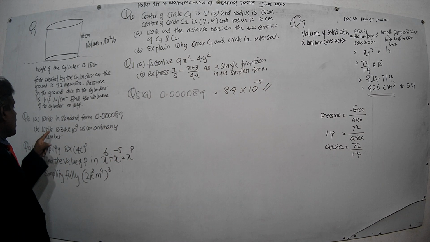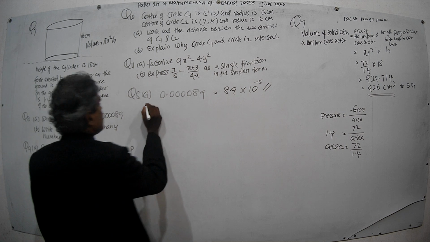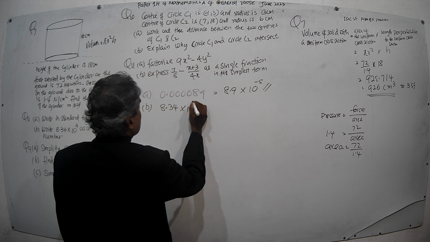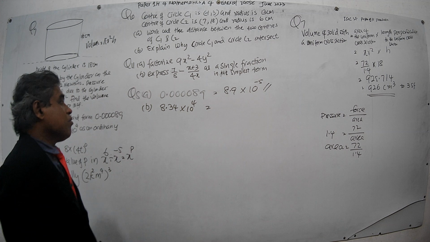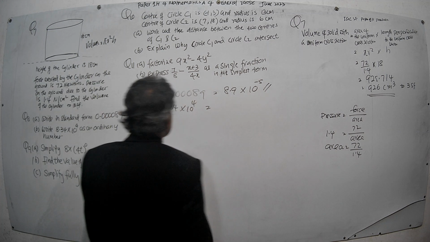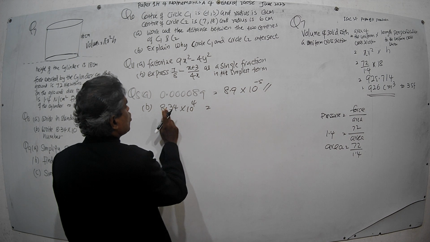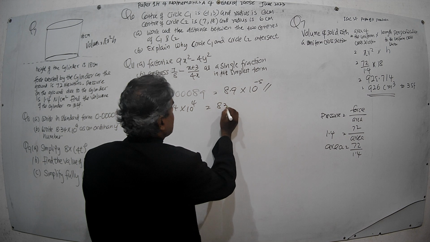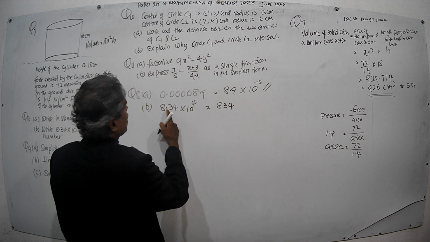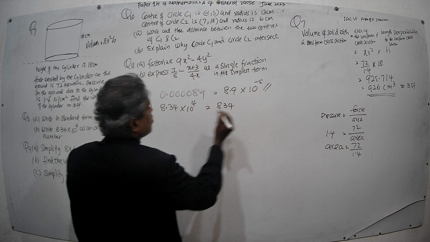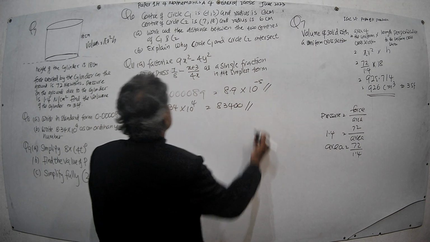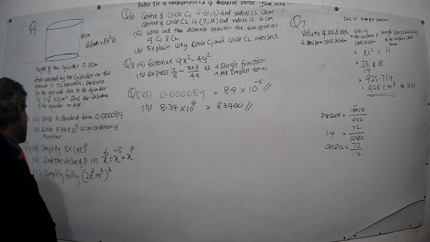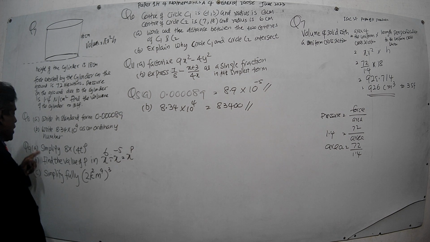Right. Now next one. Write 8.34 into 10 to the power 4. Now here 10 to the power 4 means this decimal point must be moved this way by 4. Then it will be 8, 3, 4, and 2 have been already moved, so another 2, that means 0, 0. This is the ordinary form, the original form of the standard form, right?